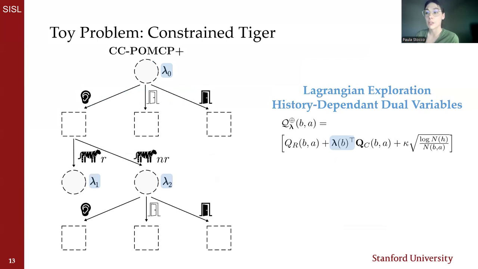Our modification, CC-POMCP Plus, keeps belief-based lambda values such that exploration decisions during simulation are made with scalarized action values calculated with local dual variables that are based on, or updated on, the local remaining budget and vary with different subsequent action outcomes.